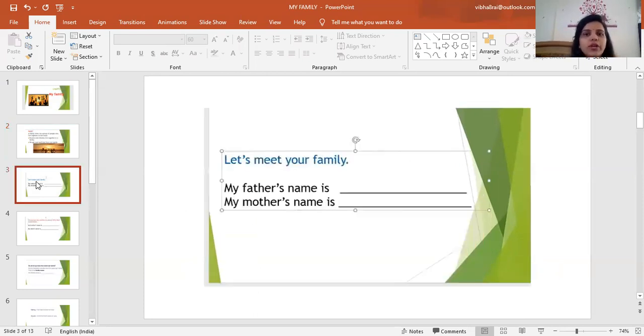Now, come to the next point. Let's meet your family. My father's name is. So in this column, children, you have to write your father's name. And in the second one, you have to write your mother's name. My father's name is Mr., and you have to write your father's name. In the same way, my mother's name is Mrs., and after that, you will write your mother's name in this column. Is it clear to all of you?